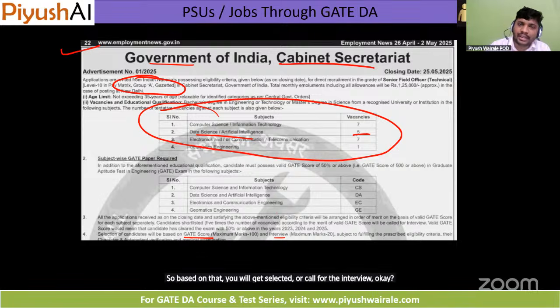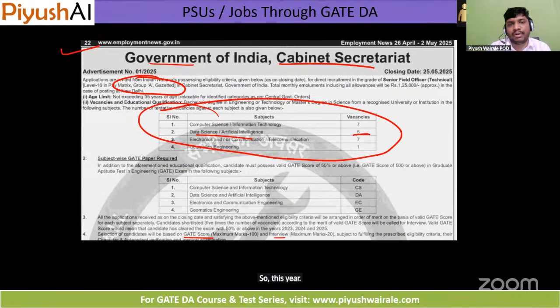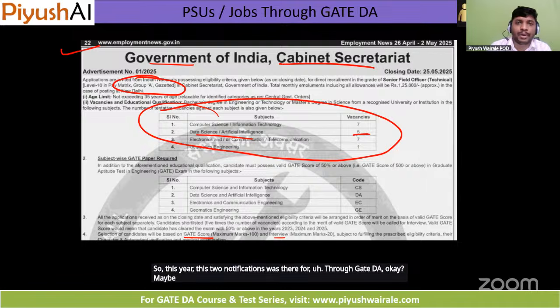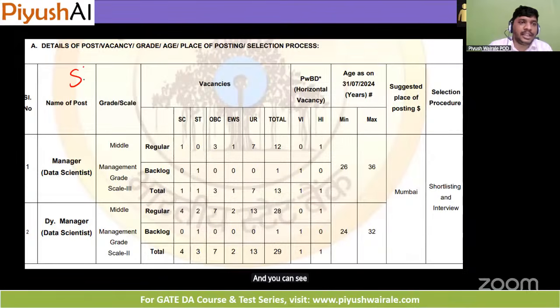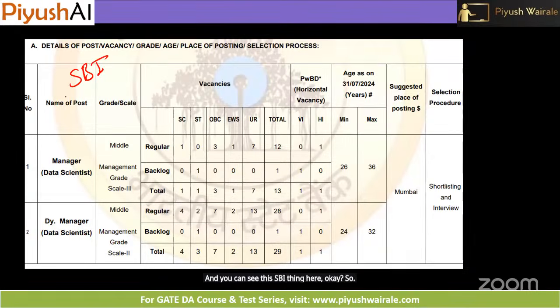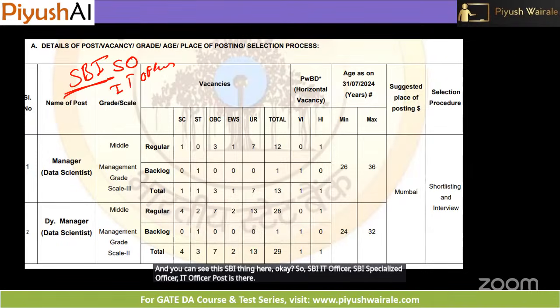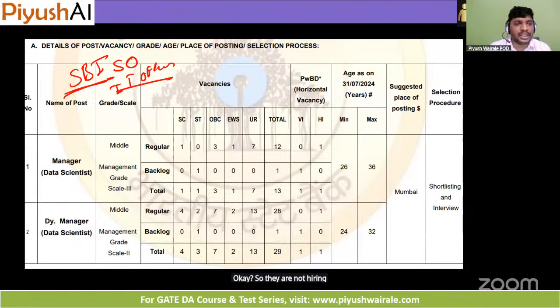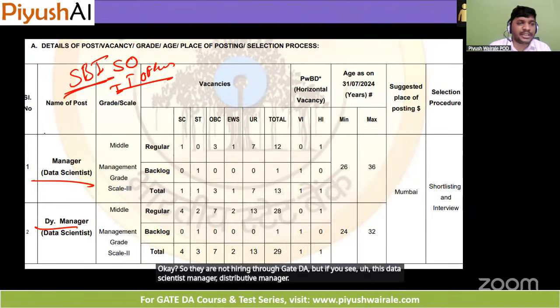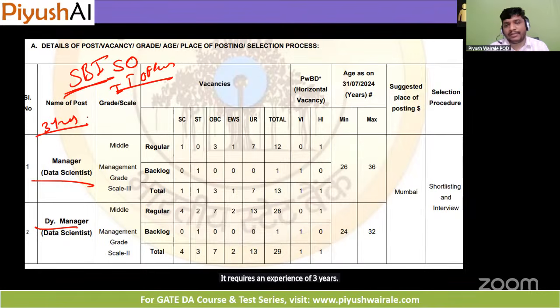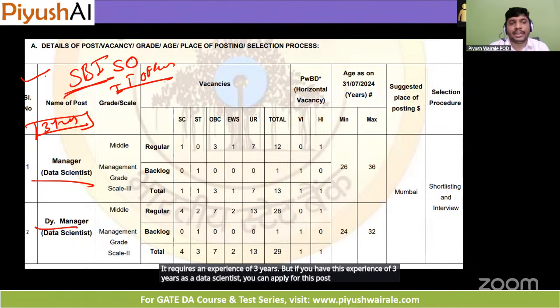Okay. So this year, these two notifications were there through GATE DA. Maybe next year you can expect more PSUs hiring through GATE DA. And you can see this SBI thing here. SBI specialized officer, IT officer post is there. They are not hiring through GATE DA, but if you see this data scientist deputy manager post, it requires an experience of 3 years. If you have 3 years of experience as a data scientist, you can apply for this post as well. Very good thing.